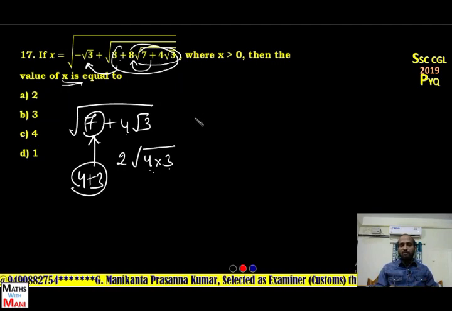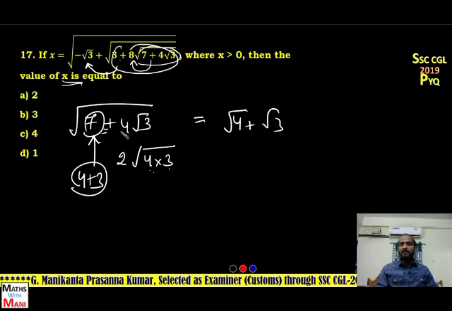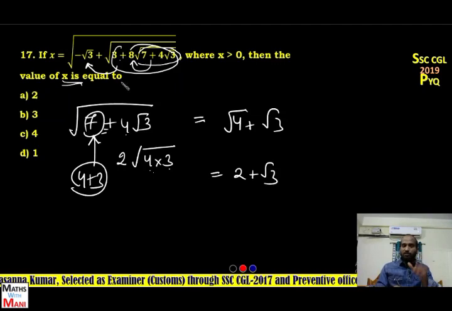Okay, so what is the square root of this surd? Square root of 4 plus √3, because plus is there. Square root of 4 means 2, and it is √3. So now the question becomes 8 into (2 + √3) plus 3.